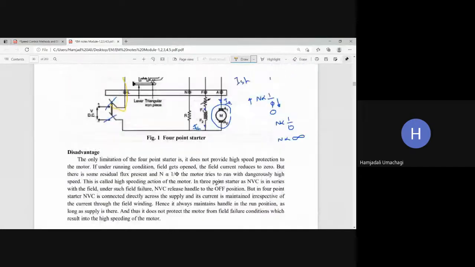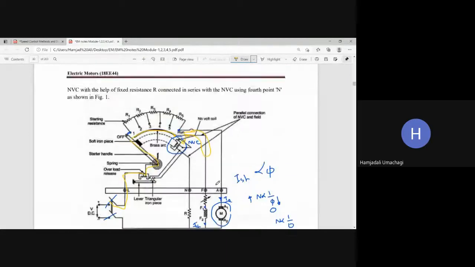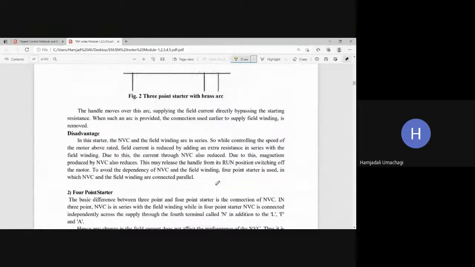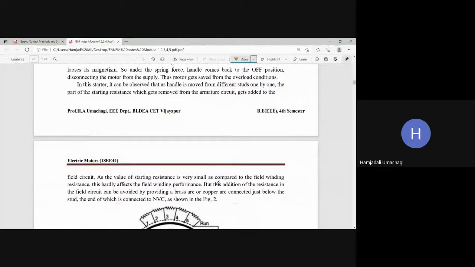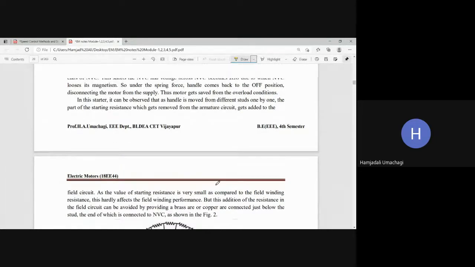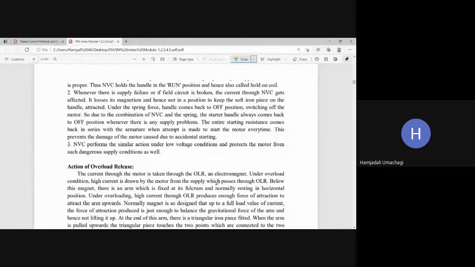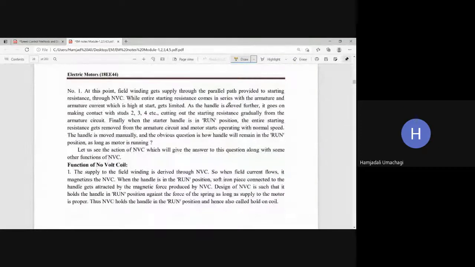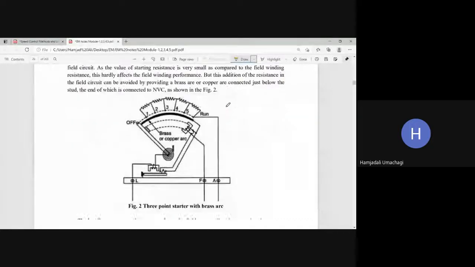In the examination, they may ask either the 3-point starter or the 4-point starter. You can take it as a fixed question, which will be asked for 5 to 6 marks in the final exam. Or sometimes they may ask the necessity of the starter. Whatever the question might be, you need to explain by drawing the circuit diagram, then write its working, then explain the function of the overload release coil, the function of the no volt coil, and what its disadvantage is. If you want, you can explain the brass arc, which is nothing but a modification in the 3-point starter, just to have proper heat dissipation.